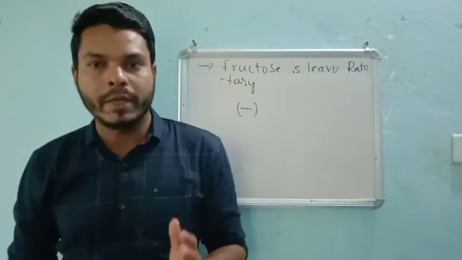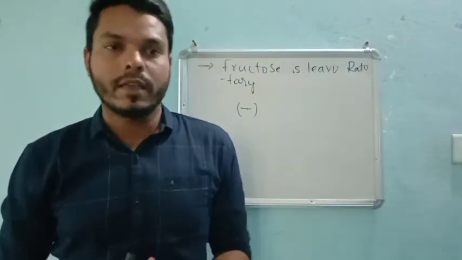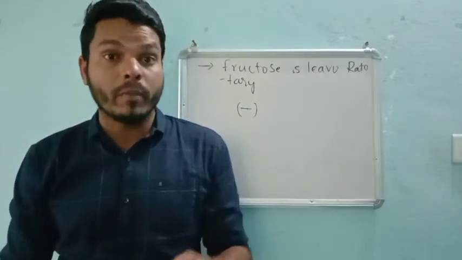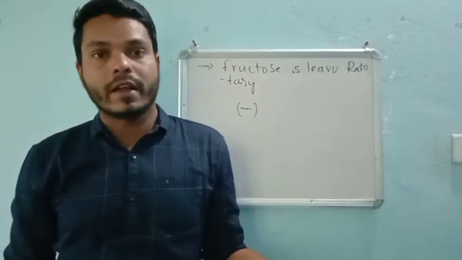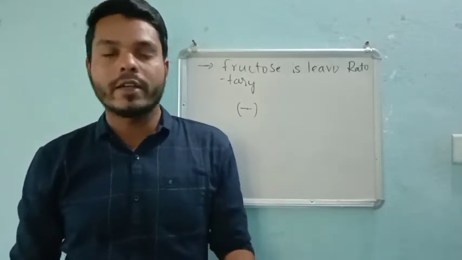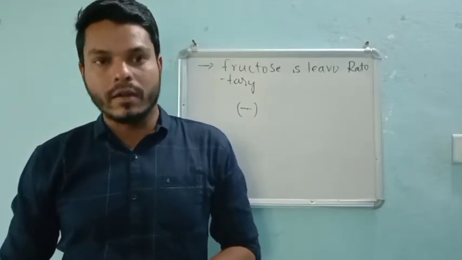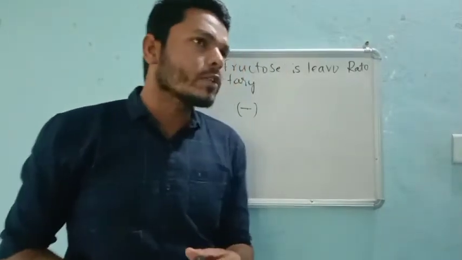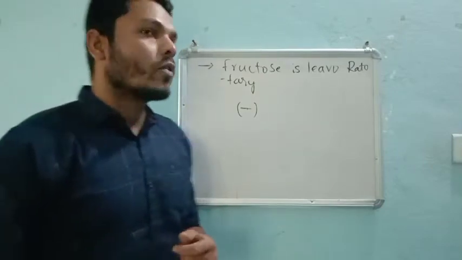That means in a single compound we can get glucose as well as fructose, and definitely a single compound means a disaccharide or polysaccharide, carbohydrates which produce monosaccharide units during hydrolysis. With respect to that, the next point was fructose is levorotatory.